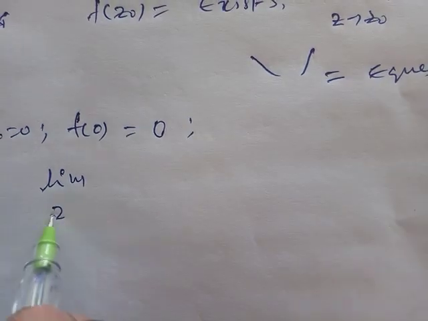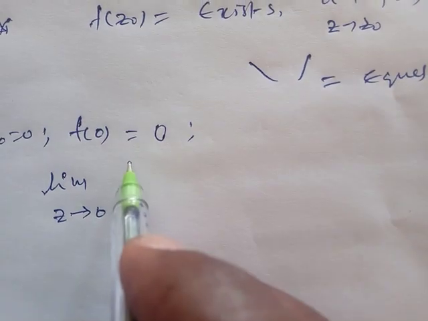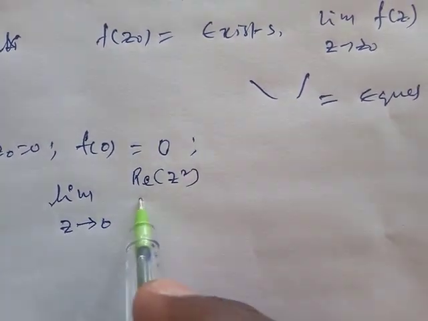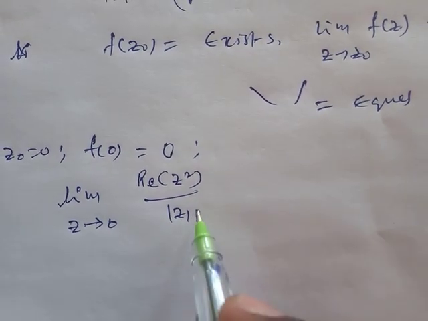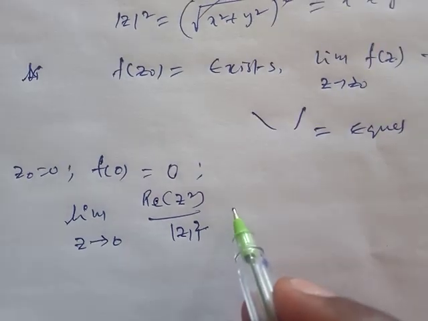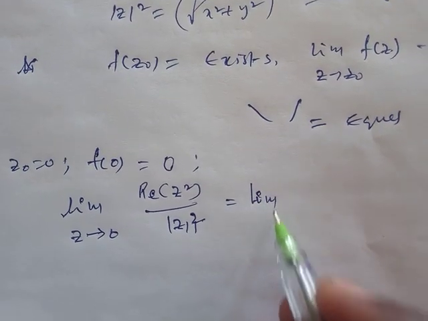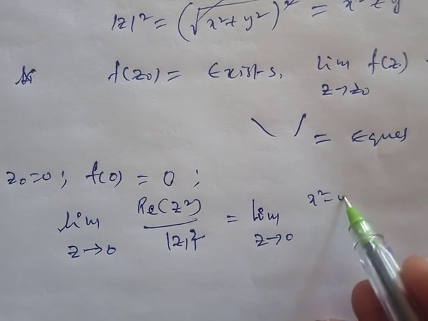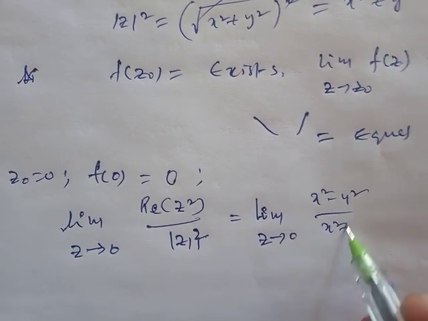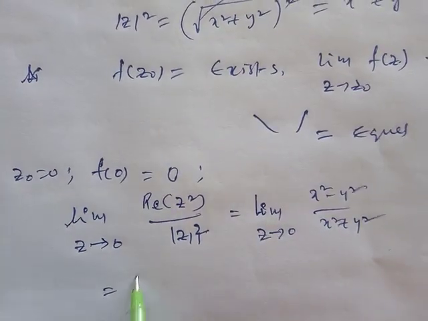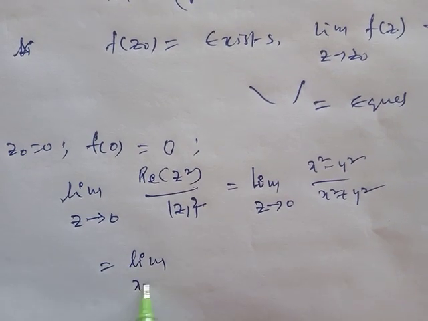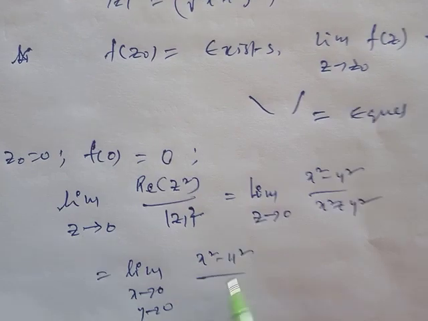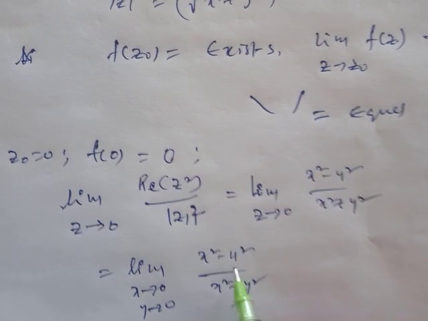Now finding the limit as z tends to 0 of f of z, which is real part of z square by mod z whole square, which is equal to the limit as z tends to 0 of x square minus y square by x square plus y square. That is, limit x tends to 0, y tends to 0, of x square minus y square by x square plus y square.